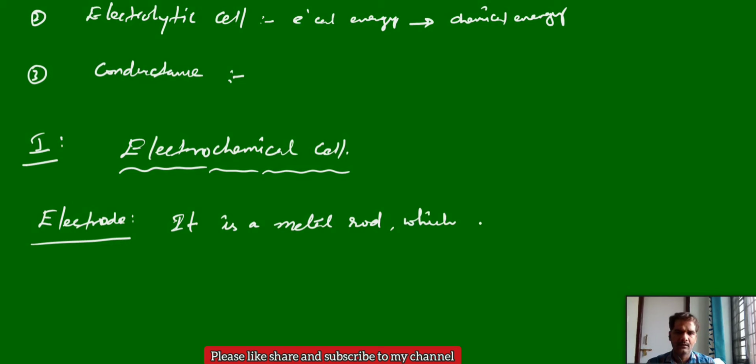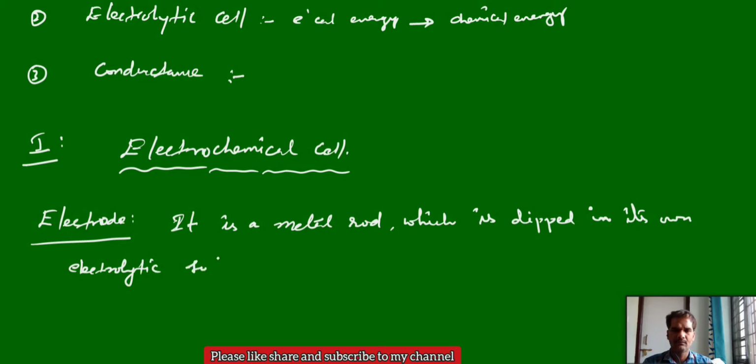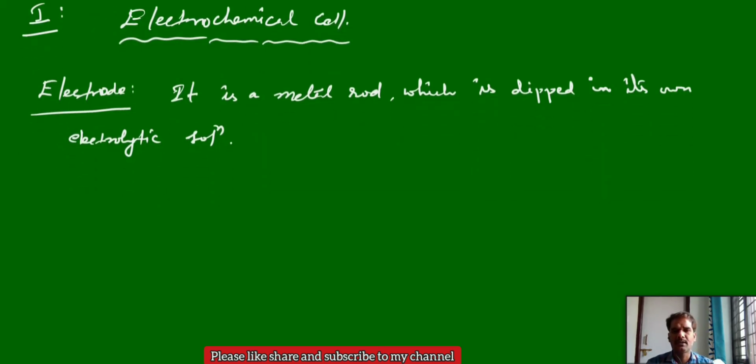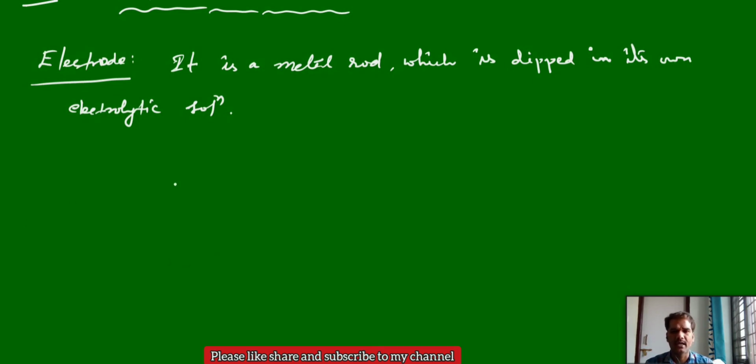The metal rod dipped in its own electrolytic solution is called an electrode, which allows the passage of current and conductance. Mainly in electrochemistry we will use two electrodes, the anode and the cathode.